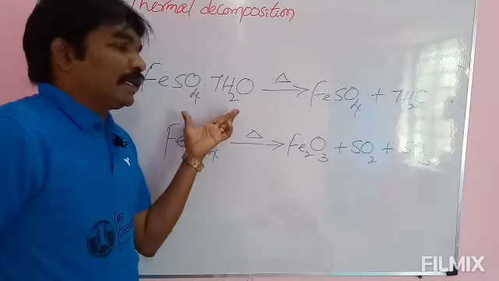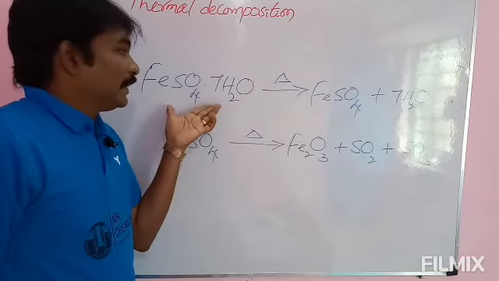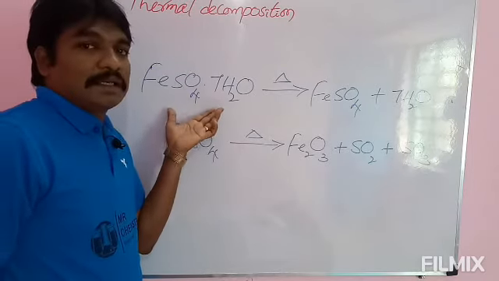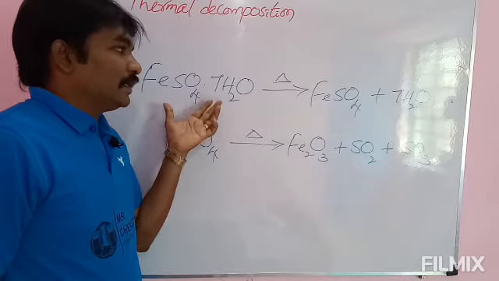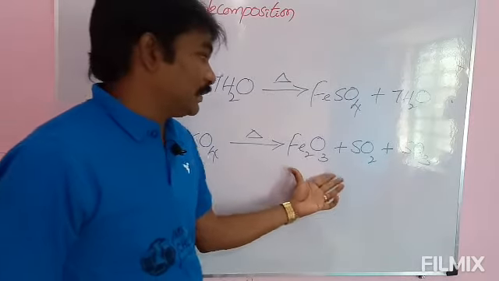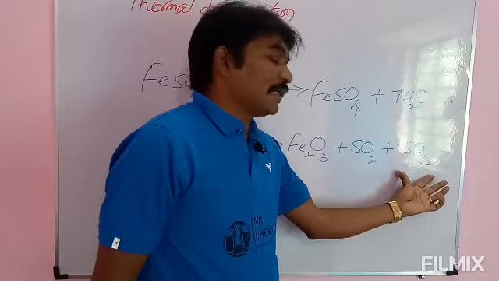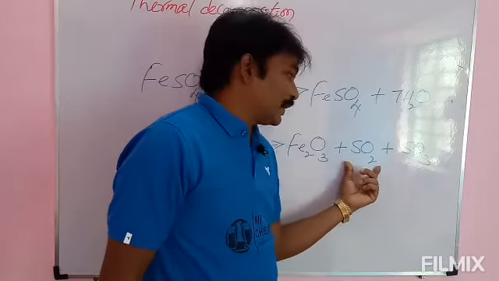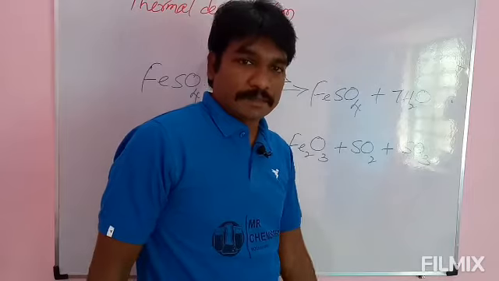Thermal decomposition of green colored hydrated ferrous sulfate gives ferric oxide, and 2 gases are evolved here, sulfur dioxide and sulfur trioxide.